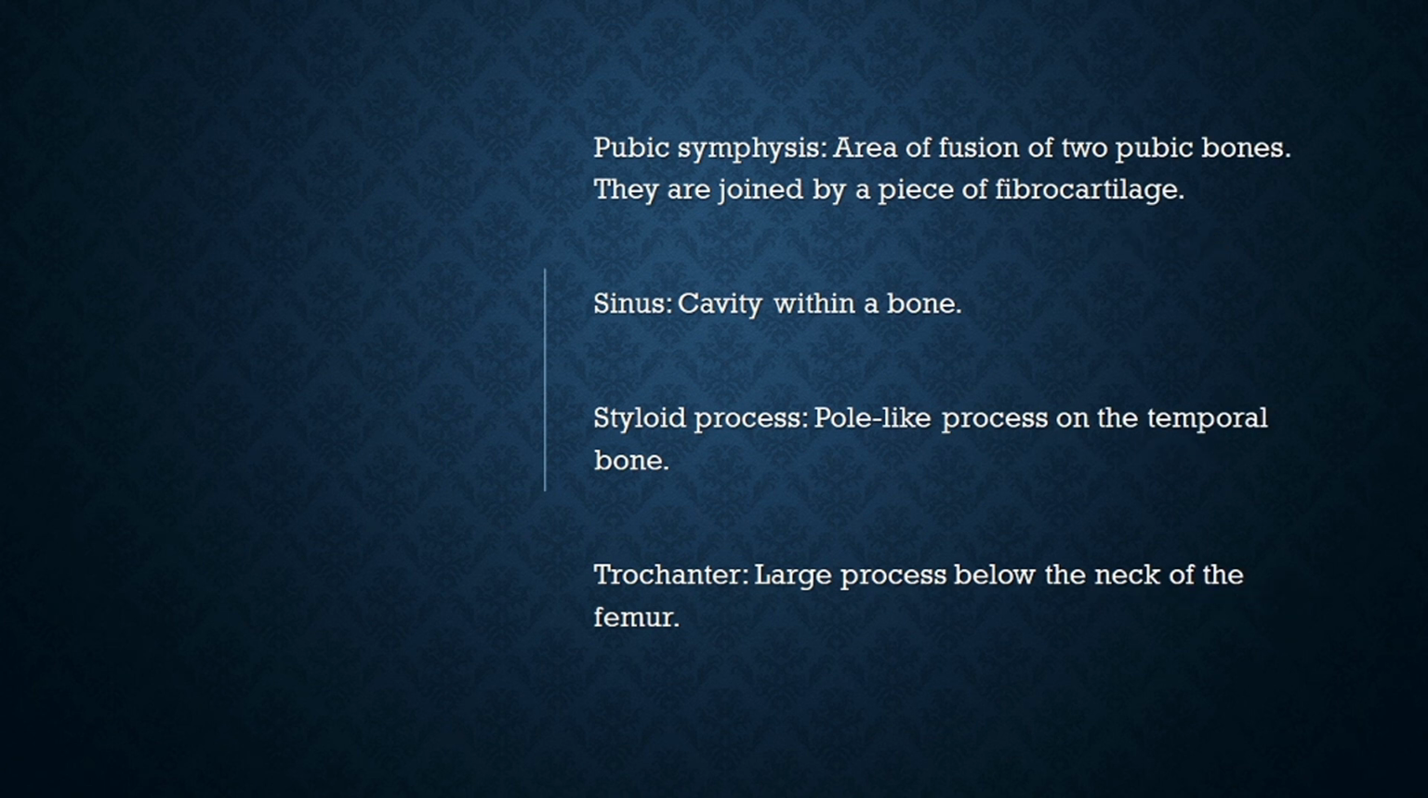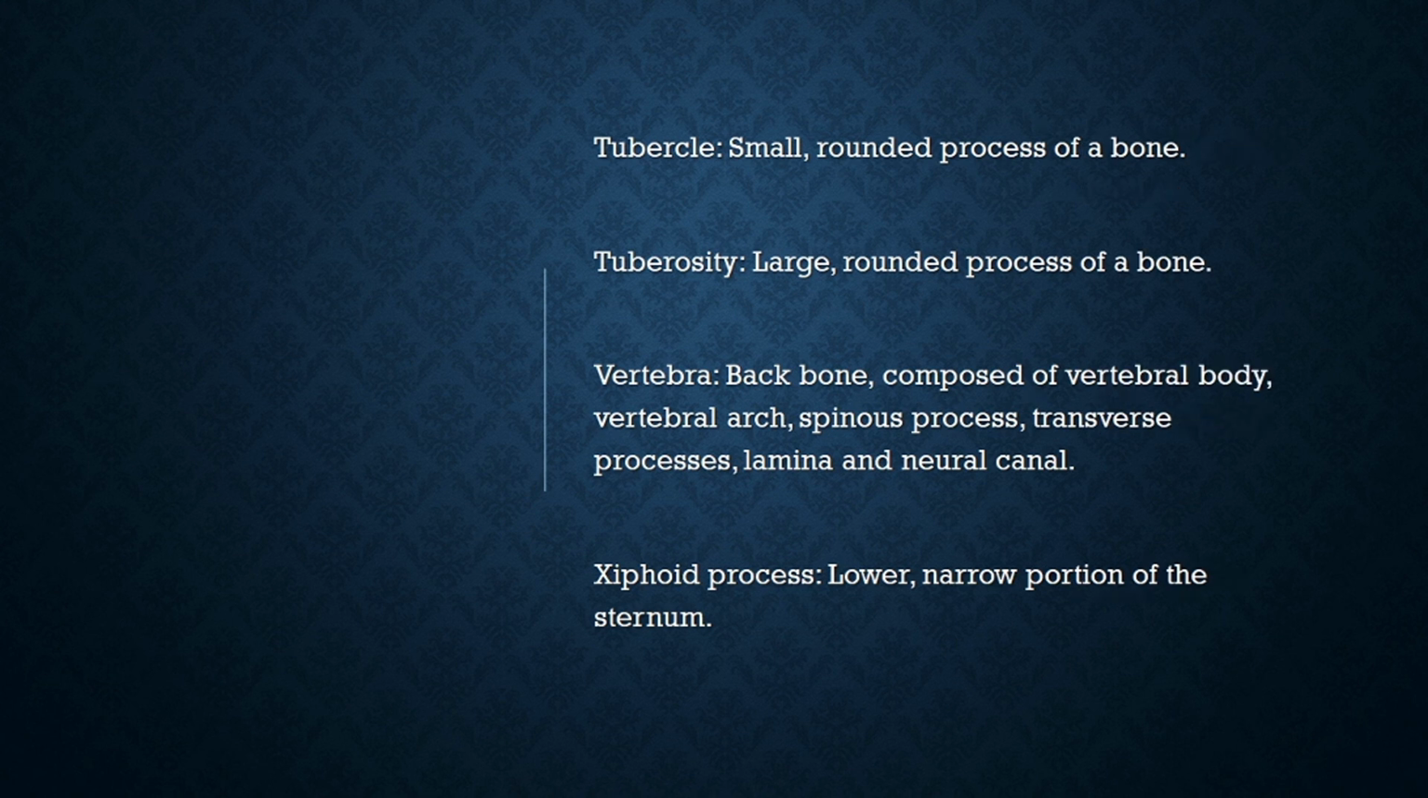Pubic symphysis, area of fusion of two pubic bones. They are joined by a piece of fibrocartilage. Sinus, cavity within a bone. Styloid process, pole-like process on the temporal bone. Trochanter, large process below the neck of the femur. Tubercle, small rounded process of a bone. Tuberosity, large rounded process of a bone.